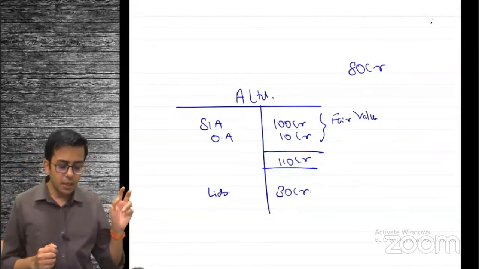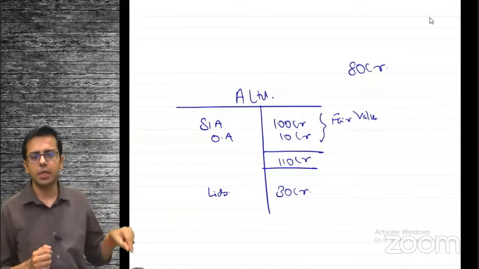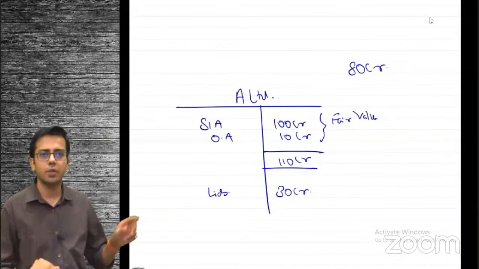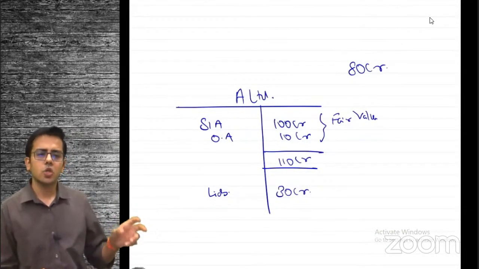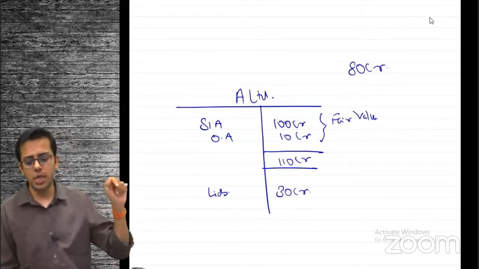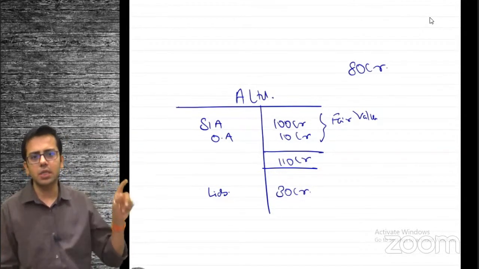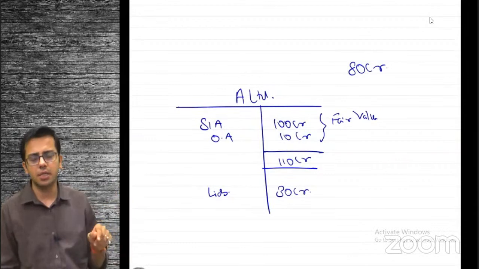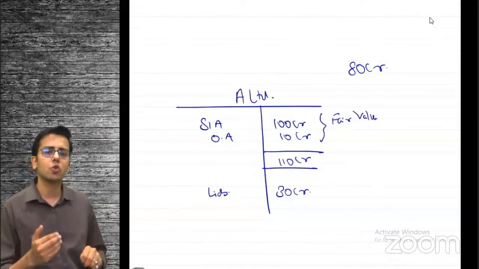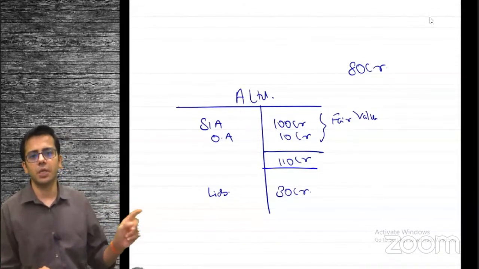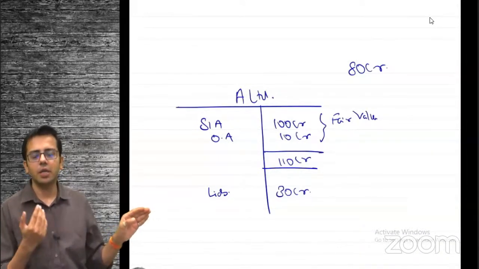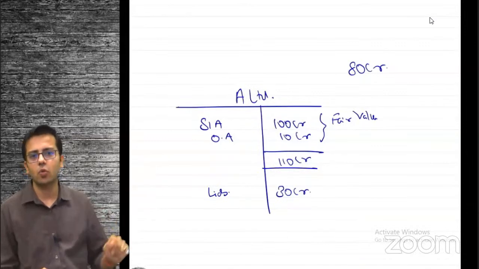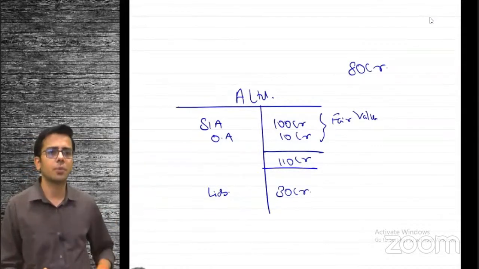I have paid 80 crore rupees to purchase the entity, and in future I will settle this liability by paying 30 crore. I'll have to pay this 30 as well. So somewhat to purchase these gross assets, these single identified asset and other assets, I have paid 110 crore, 80 crore to the shareholders and 30 crore to the liability holders, right? Because if the entity closes down, the liability holder will have the first right over these assets, right? I hope you're able to understand.